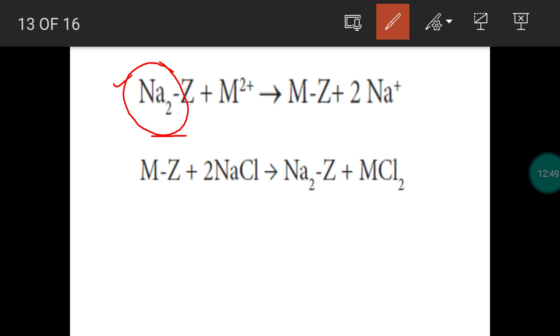Now we add this zeolite to the hard water. Hard water contains calcium 2 plus and magnesium 2 plus ions. The permanent hardness is mainly due to calcium and magnesium chlorides and sulfates. When zeolite is added to hard water, the Na plus ion in the pore will be replaced by the metal ion. The place in which Na plus is present will be occupied by calcium 2 plus or magnesium 2 plus.